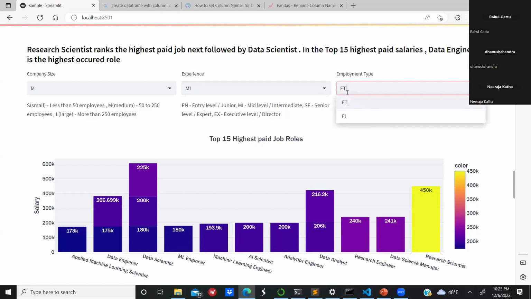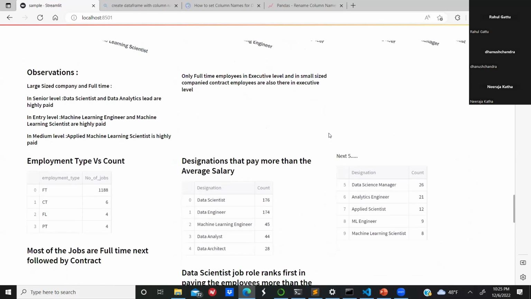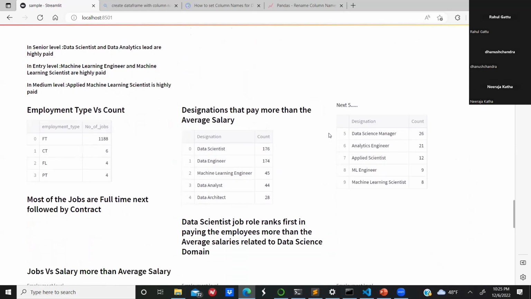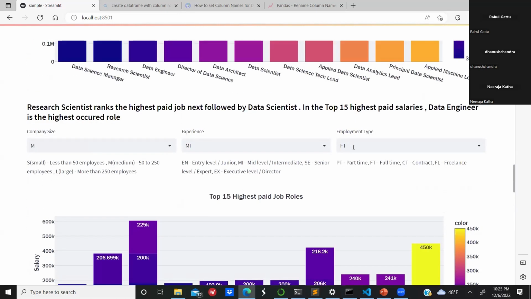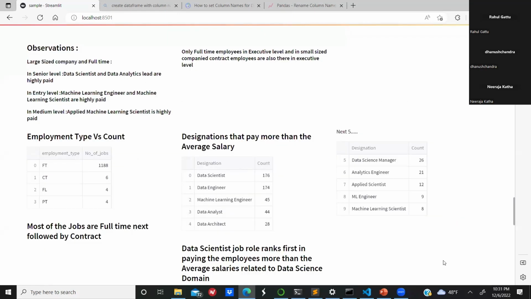So when we move on to the employment type, which is offered by the mid-level, there are just two employment types, which are full-time and freelancing. So these are the observations that are made by the previous visualization.